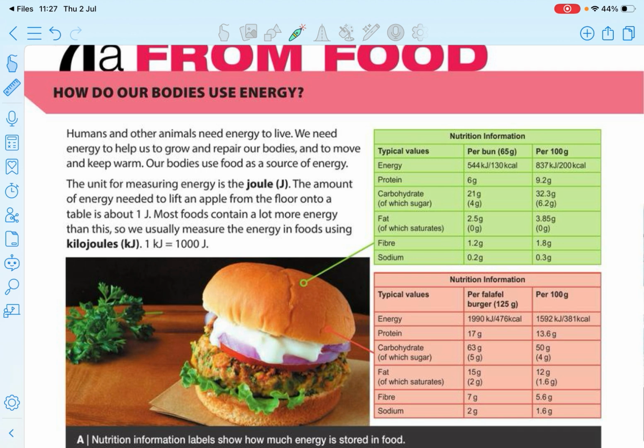You can see energy is measured in kilojoules, but protein, carbohydrate, fat, fibre and sodium are measured in grams. Why? Because they are masses. But energy is not a mass. Energy is a type of mass according to Albert Einstein, but that's not relevant here. Energy is measured in joules. In food, that's kilojoules.